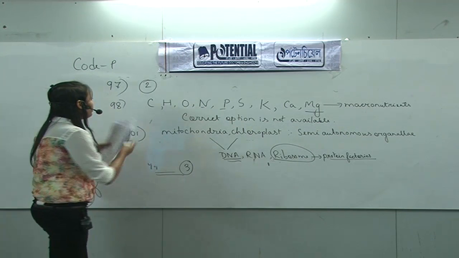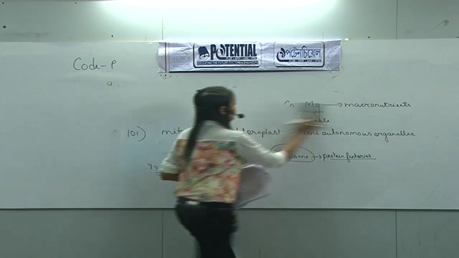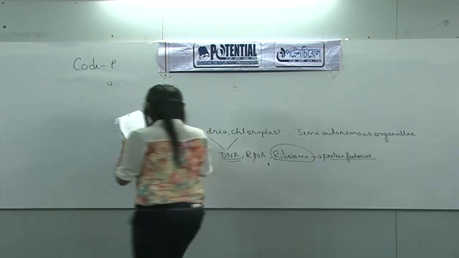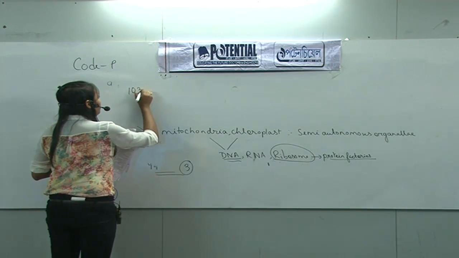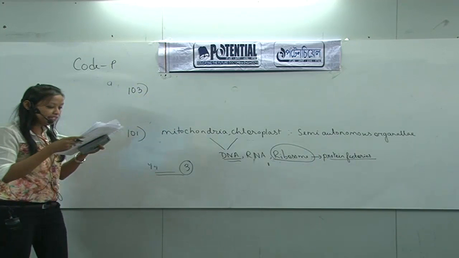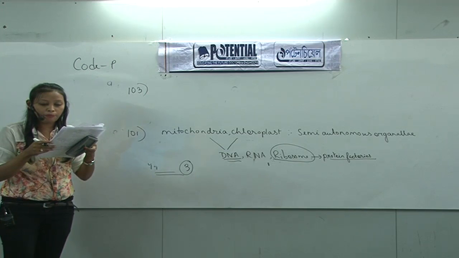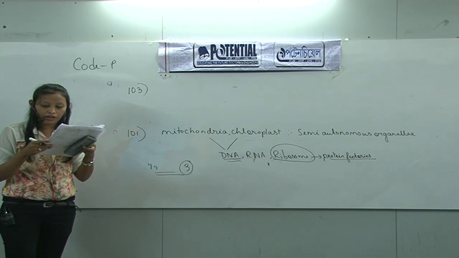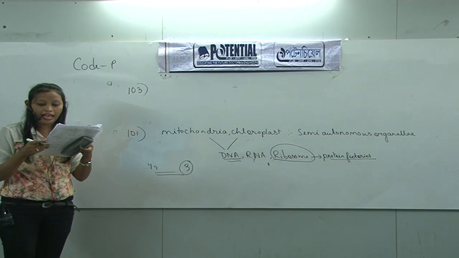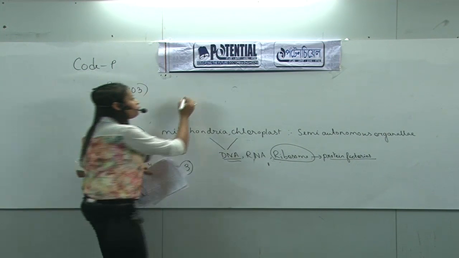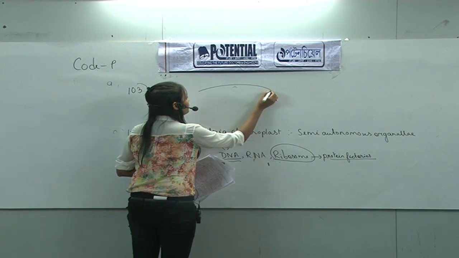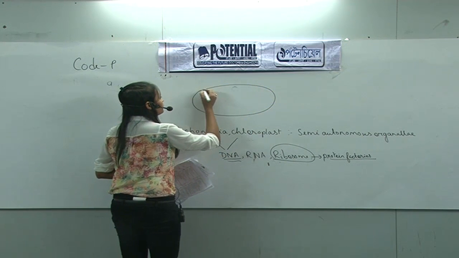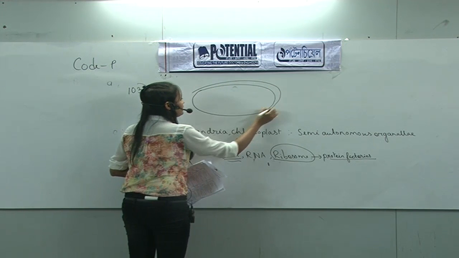So next move to question number 103. In a chloroplast, the highest number of protons are found in. Option A is stroma, B lumen of thylakoids, C intermembrane space, and D antenna complex. Suppose this is a thylakoid.